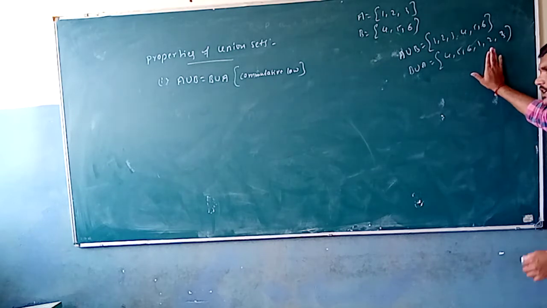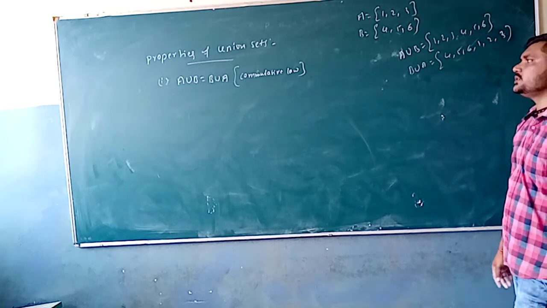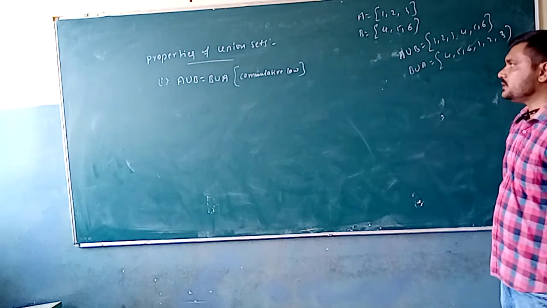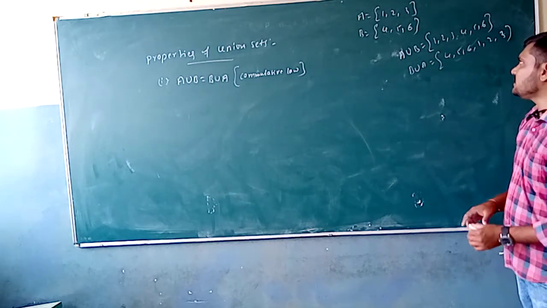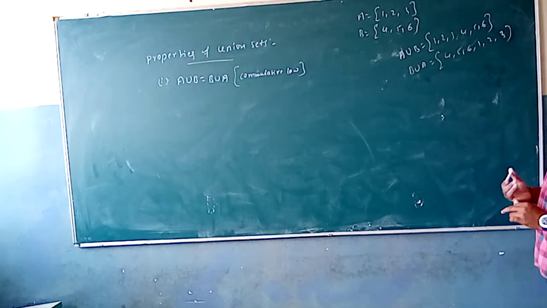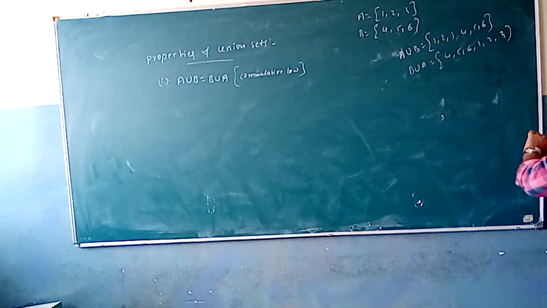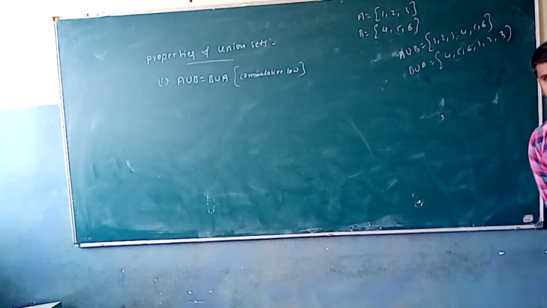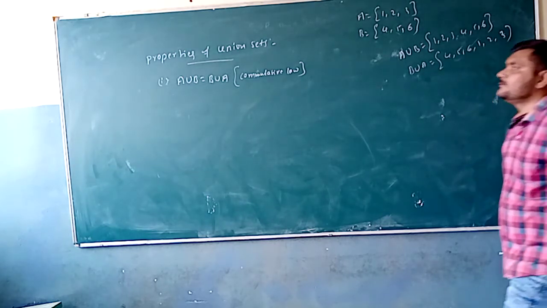So in the union set properties, A union B is nothing but B union A, which means the commutative law is satisfied under union of sets. By taking the example A is equal to {1, 2, 3} and B is equal to {4, 5, 6}, A union B is {1, 2, 3, 4, 5, 6} and B union A is {4, 5, 6, 1, 2, 3}. So the property A union B is equal to B union A is the commutative property, and it is satisfied under the union of sets.